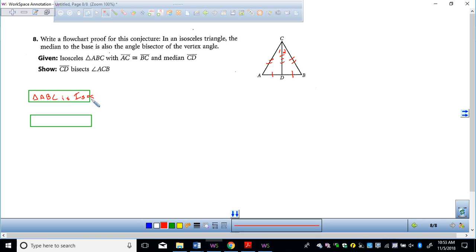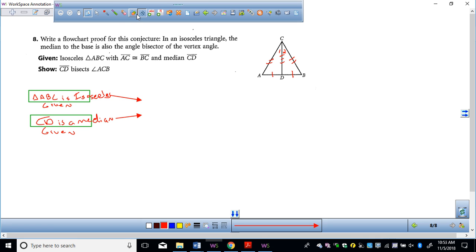How do I know that? Given. It's given, okay? The other thing I'm going to say is that CD is a median, okay? Median. How do I know that? Given. It's given, okay? So now I'm going to take those two things, this one and this one, and that allows me to say two things, okay?